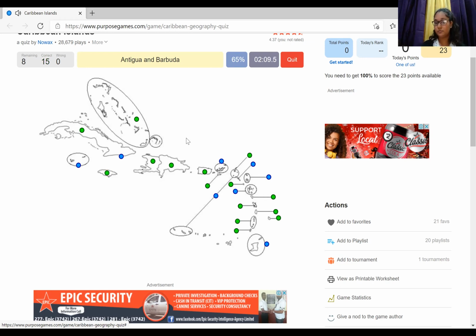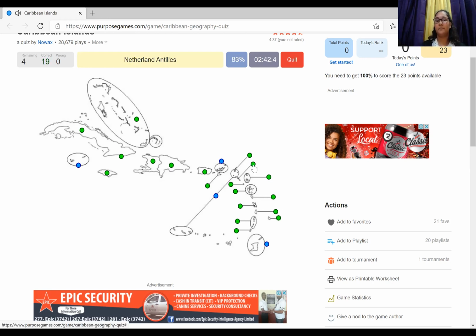Antigua and Barbuda. Which one? This one or this one? Let's try one. Right. Guadeloupe. Where above Dominica? Okay, so this one I didn't give, so let's ignore that one. Saint Kitts and Nevis. Which one? Lesser Antilles where? Leeward or Windward? Leeward? Very good.